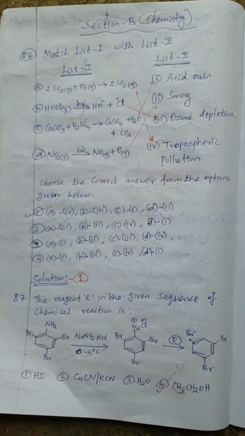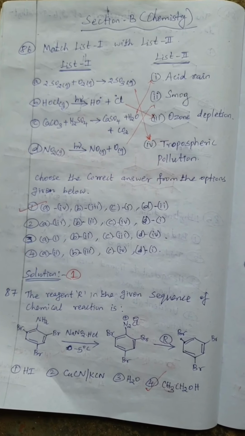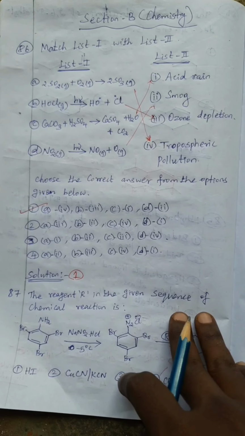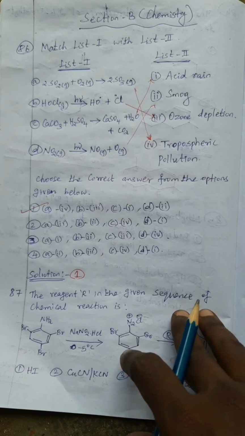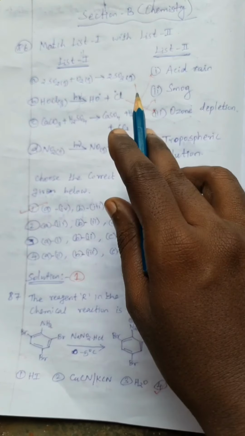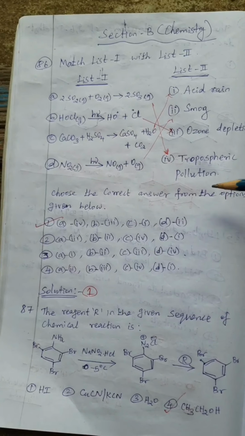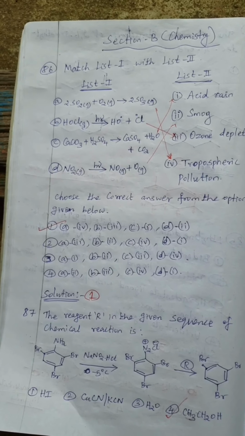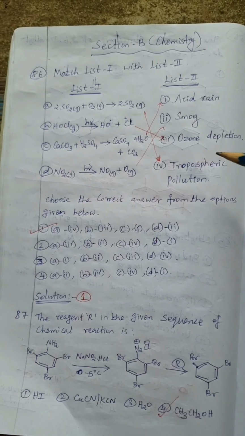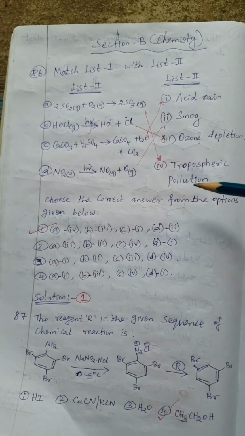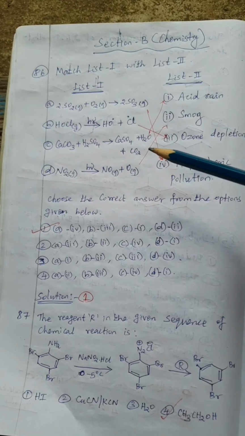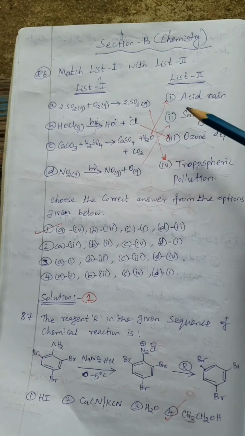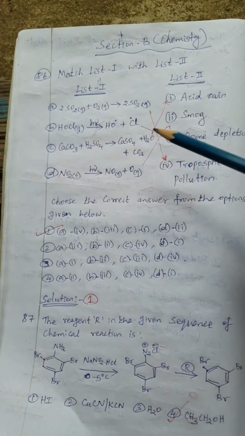Section B chemistry, question number 86. Match List 1 with List 2. Option A: 2 moles of sulfur dioxide gas and O2 gas give 2 moles of sulfur trioxide gas. These are tropospheric pollutants. HOCl under light condition, h nu, gives HO dot plus Cl dot. This is ozone depletion, chlorine radical ozone depletion. Then calcium carbonate plus sulfuric acid gives calcium sulfate plus H2O plus carbon dioxide. Calcium carbonate is marble, the Taj Mahal. So acid rain.